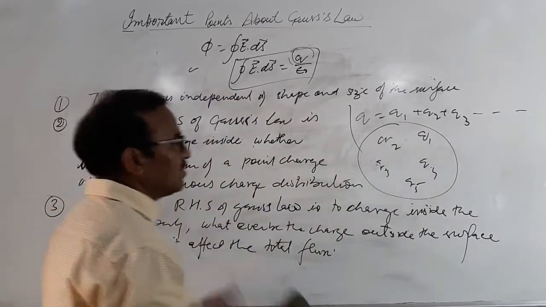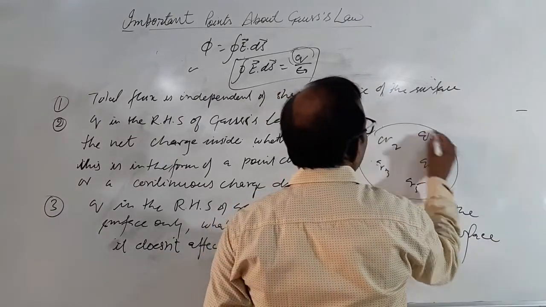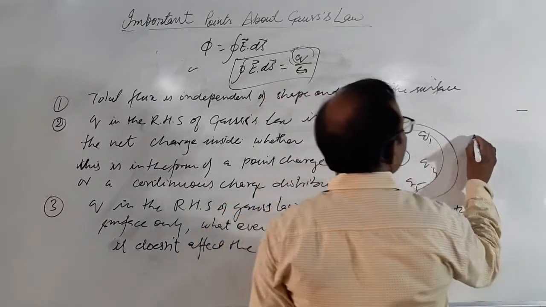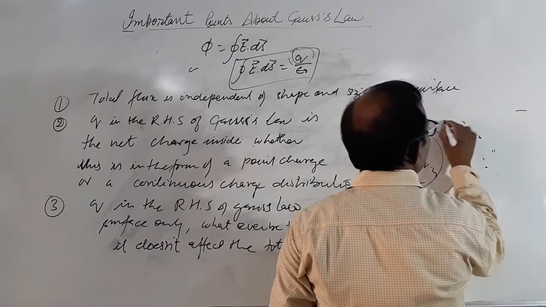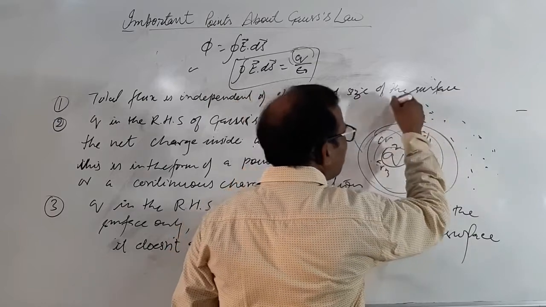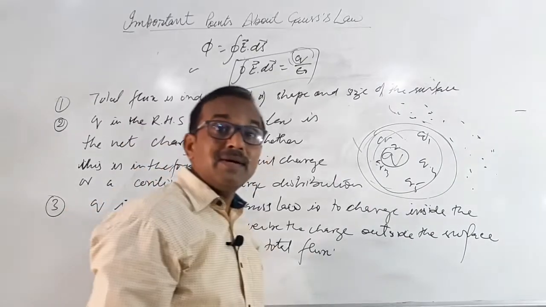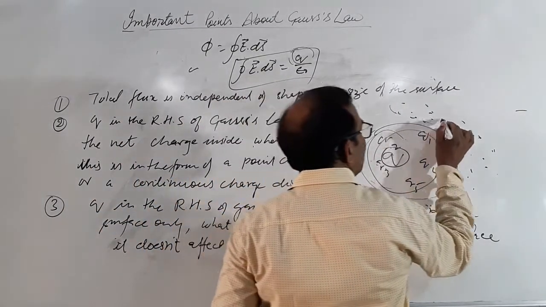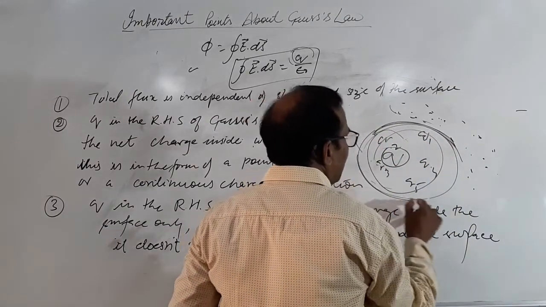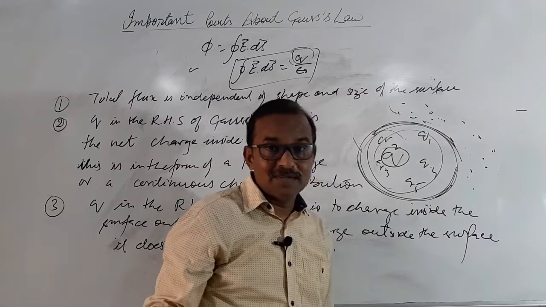So we can imagine, suppose some charges are given here. This total charge is how much? Q. Okay, this is Q. Some charge is placed here later. So presence of this charge will not affect this value, but it will affect the electric field value. So due to this charge here, electric field value will increase or decrease here, but total flux will remain the same.